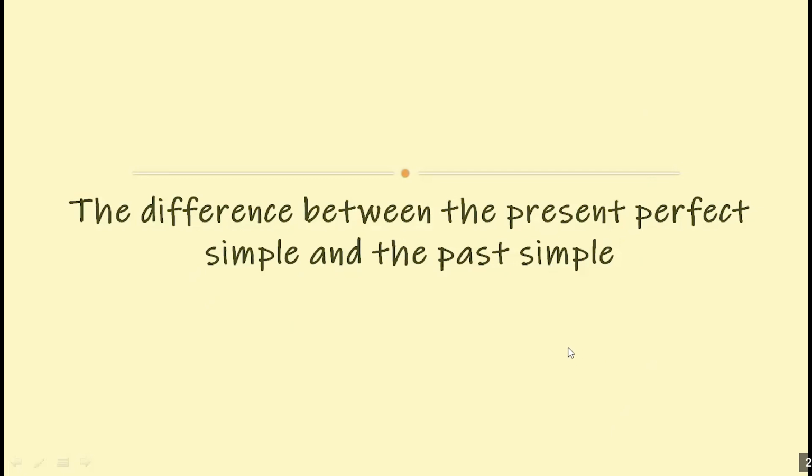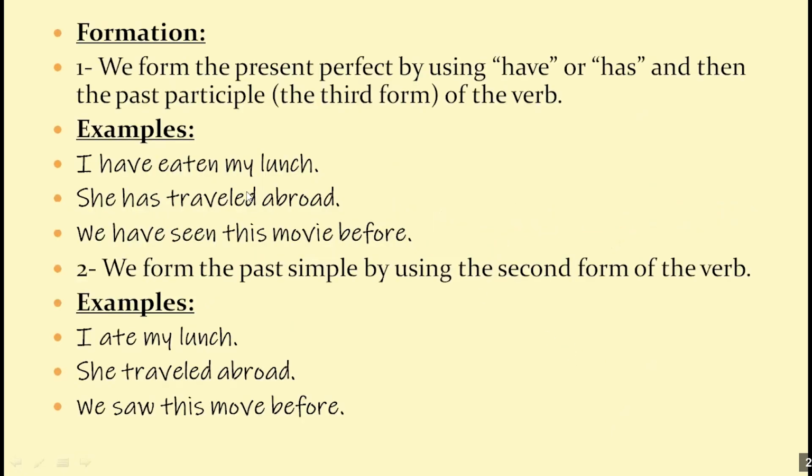Let's watch. Okay, first let's understand how they are formed. We form the present perfect by using have or has and then the past participle, which is the third form of the verb, like the examples. I've eaten my lunch. That's the present perfect. I have eaten. You have, and then the third form of the verb. She has traveled abroad. We have seen this movie before.